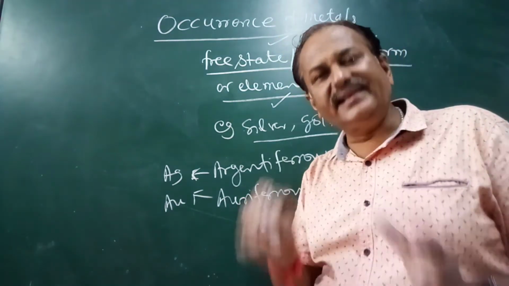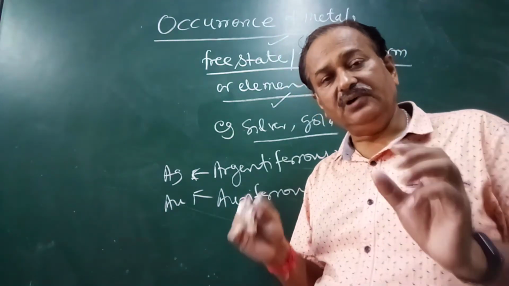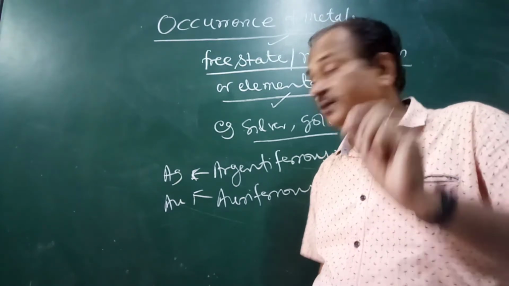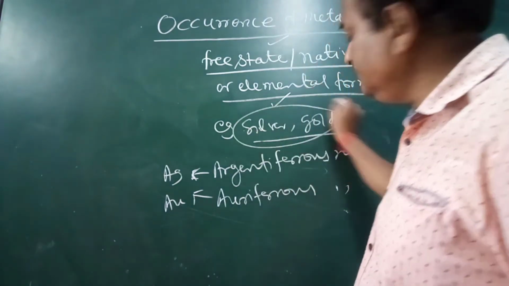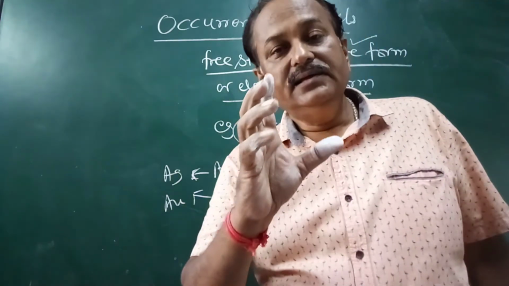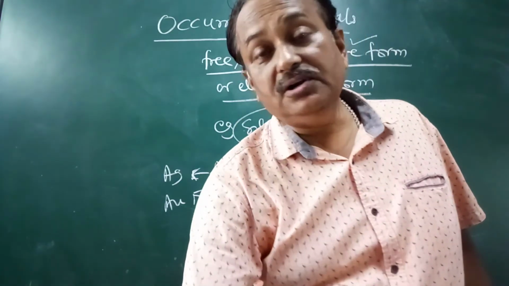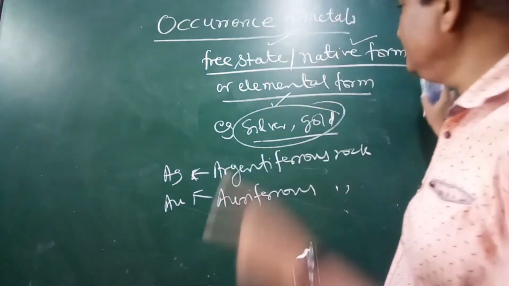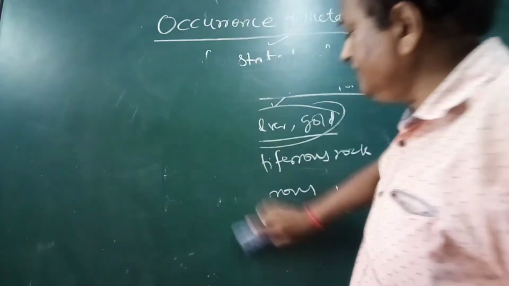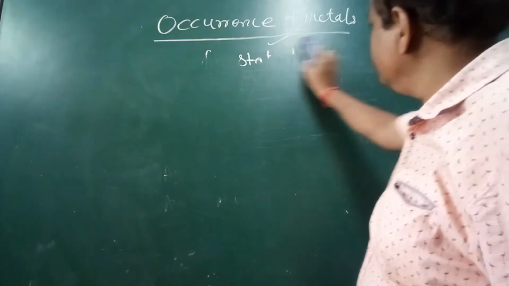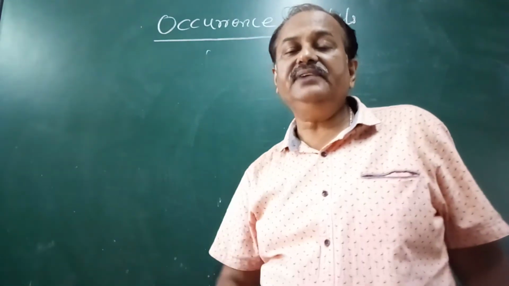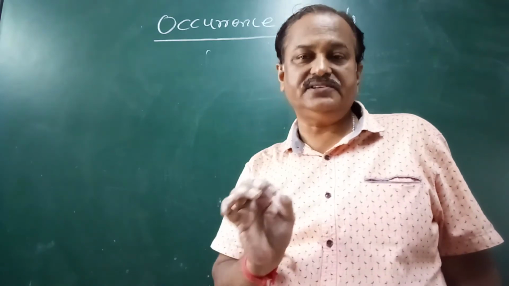They are very rare, in very fine particles along with the sand and soil. Only these metals, because they are very stable, are called noble metals. They don't react as such. So this is one condition, native form, free state.